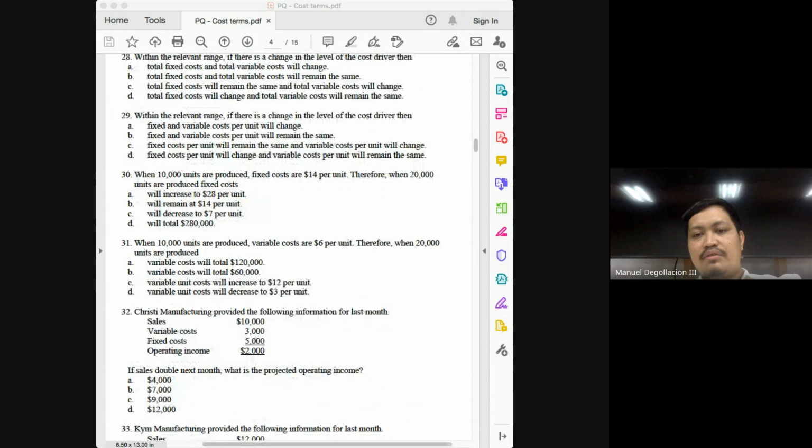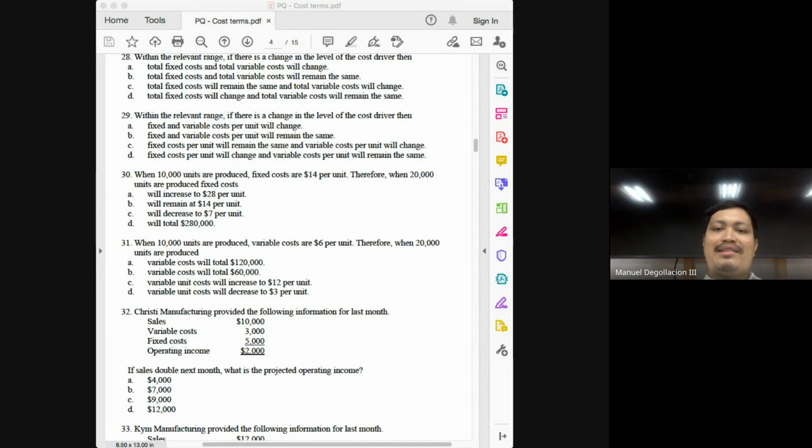29, within the relevant range, if there is a change in the level of the cost driver, then fixed and variable cost per unit will change. No. Fixed and variable cost per unit will remain the same, no? Fixed cost per unit will remain the same? No. Fixed cost per unit will change and variable cost per unit will remain the same. The answer, number 29, is D.